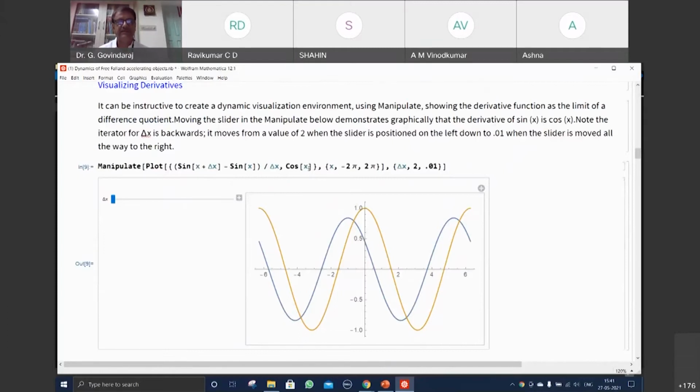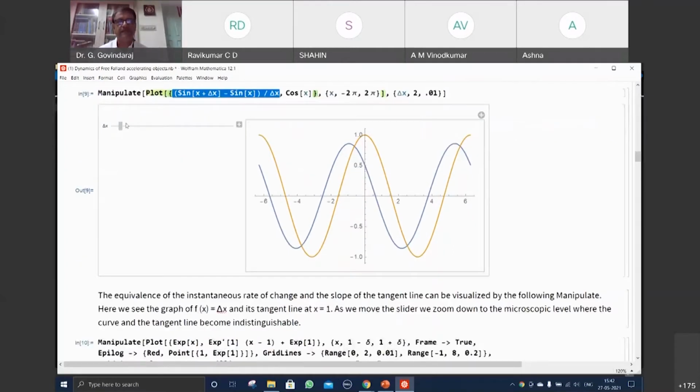We created this picture using the mathematical method to find the derivative of a sine, done numerically, to show that as del x approaches 0, you would get this sine becoming a cos in the derivative procedure. That is the procedure which we follow. In the limit del x goes to 0, you have the derivative, and that can be visualized here.